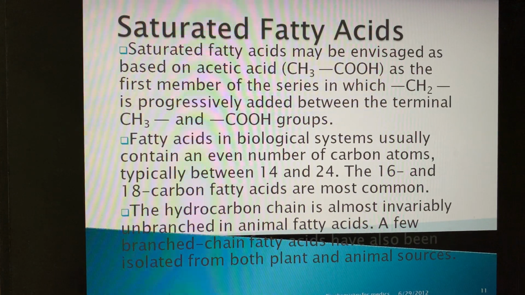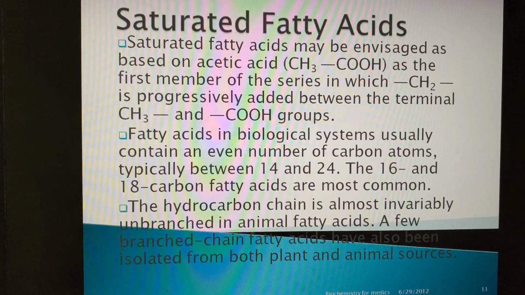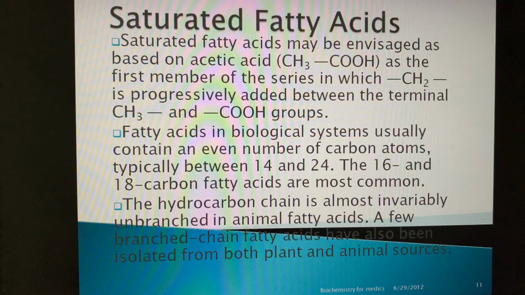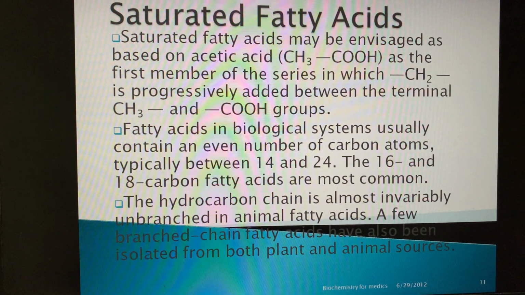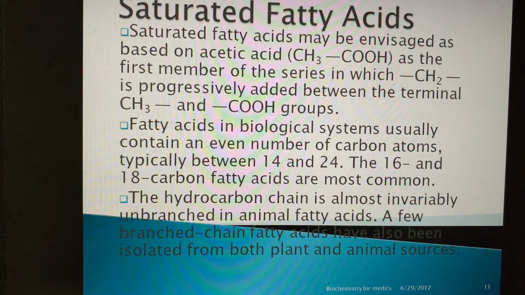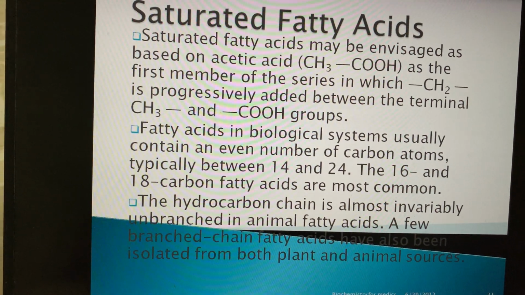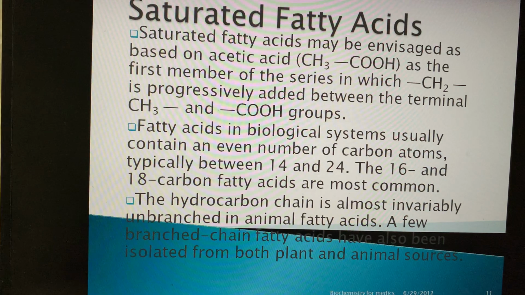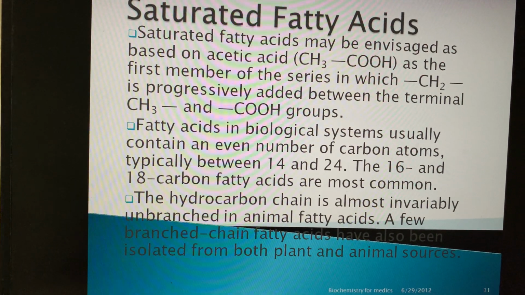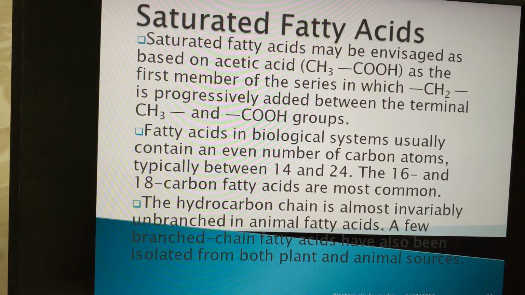Saturated fatty acids may be envisaged as based on acetic acid as the first member of the series, in which CH2 is progressively added between the terminal CH3 and COOH group. Like you can join many CH2s. At one terminal there is CH3 and at the other end there is the carboxyl group.